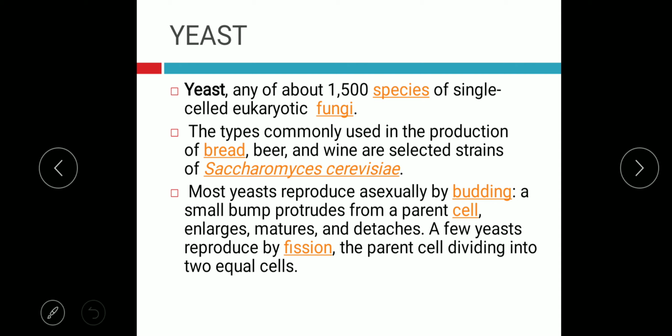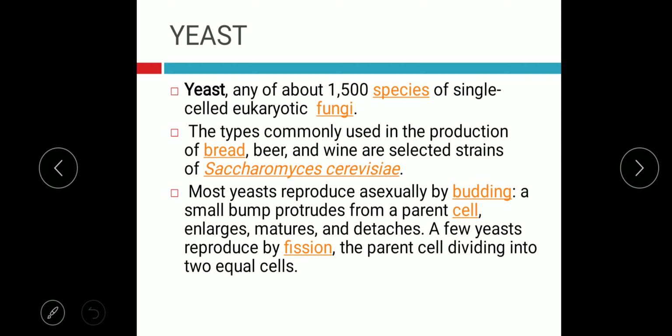Such anaerobic respiration, in which ethyl alcohol and carbon dioxide are produced in the absence of oxygen by yeast, is known as fermentation. We will discuss fermentation in detail in this chapter.